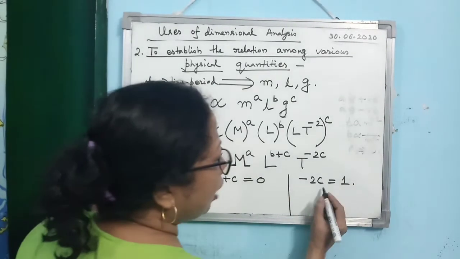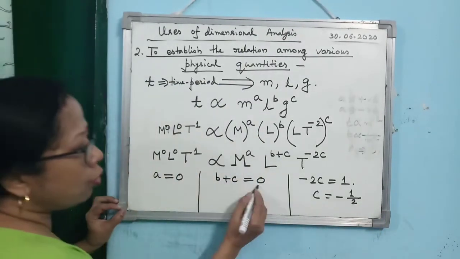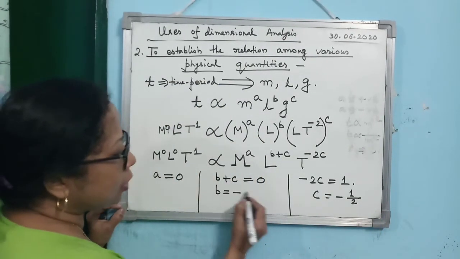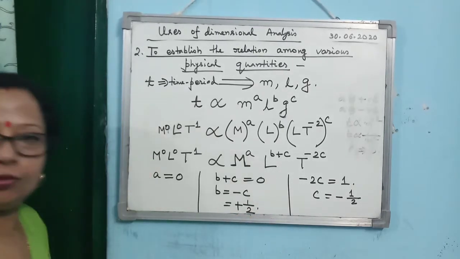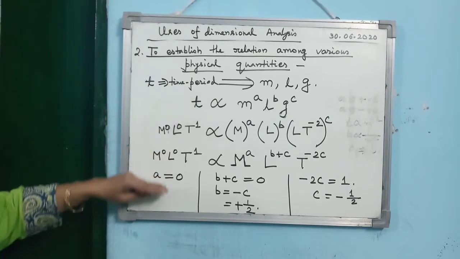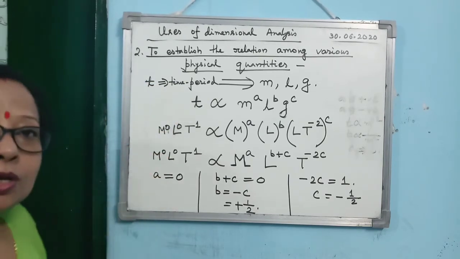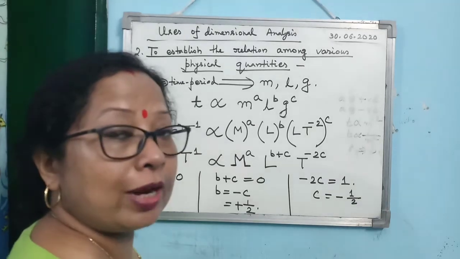Now come to this one. How much is C? C is minus half. Alright, now how much is B? B is equal to minus C, which means B is equal to plus half. Clear? I hope all the steps are clear to you. This is the first time, so I am not getting the confidence, because I cannot see your facial expression.